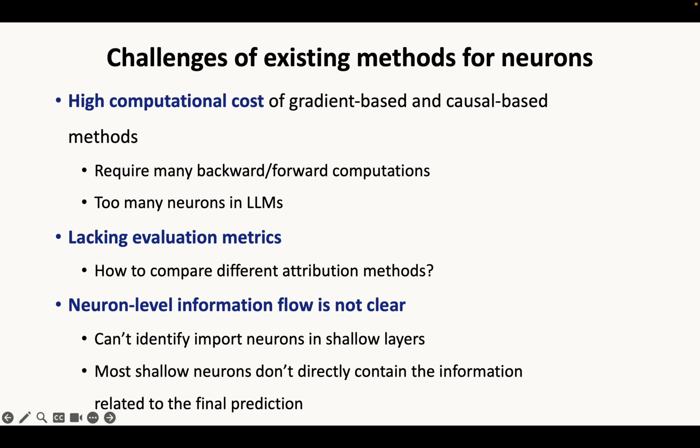Existing methods have some challenges to locate the important neurons. First, the common attribution methods such as gradient-based and causal-based methods require backward or forward computations. These methods are hard to be used at neuron level because there are too many neurons in LLMs. Second, there is not a unified evaluation metric to compare the attribution methods. Last, the neuron level information flow is not clear. Previous methods can't identify the important neurons in shallow layers because they usually don't contain the information directly.